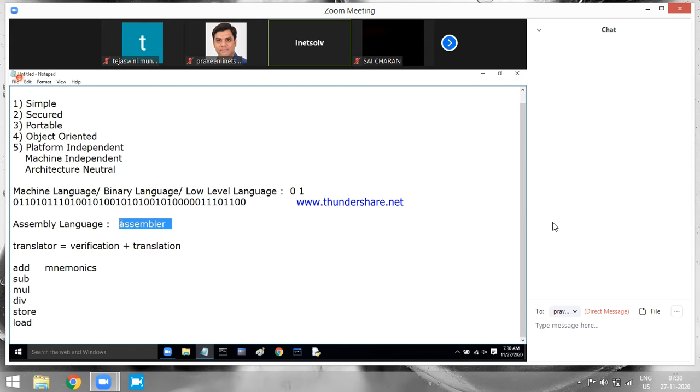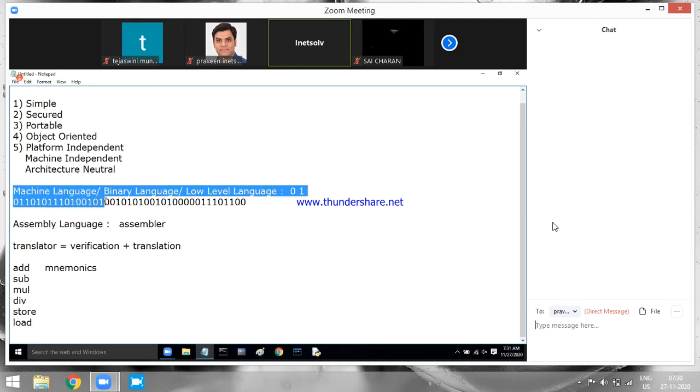Assembler is a translator. So when you write a program in assembly language, give the program to the assembler. What will assembler do? Assembler will take the program and verify whether the code is valid or not. If the code is valid, then it will do the translation. Otherwise, no translation. If it is invalid, translation will not happen. Am I clear?